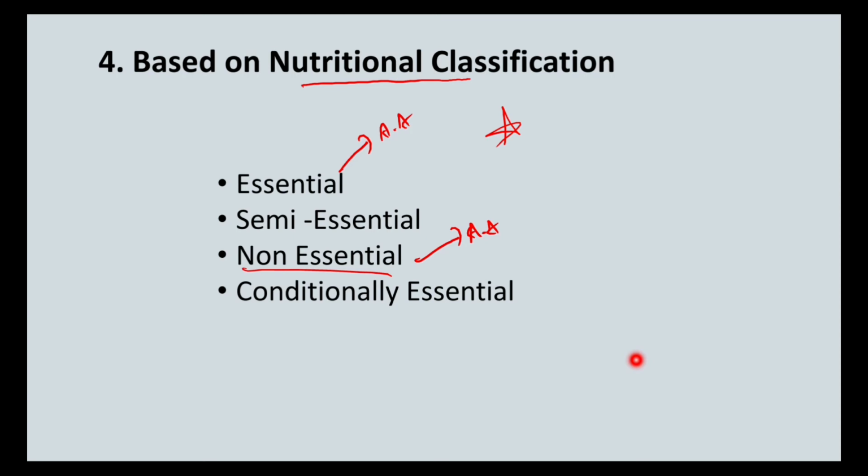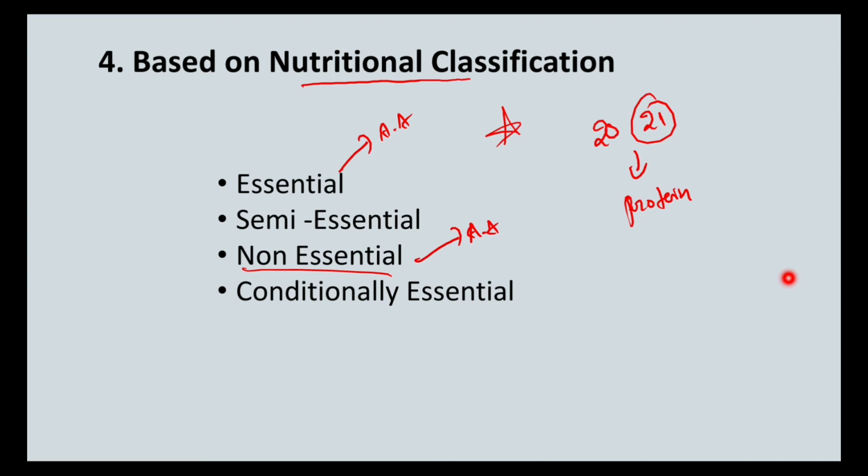Essential means which cannot be synthesized by our body and we have to consume through the diet. Why do we have to consume them through the diet? Because all the 20 or 21 amino acids are required for protein synthesis. If one of the amino acids is not present in our body, the particular protein synthesis will be halted or will not happen.